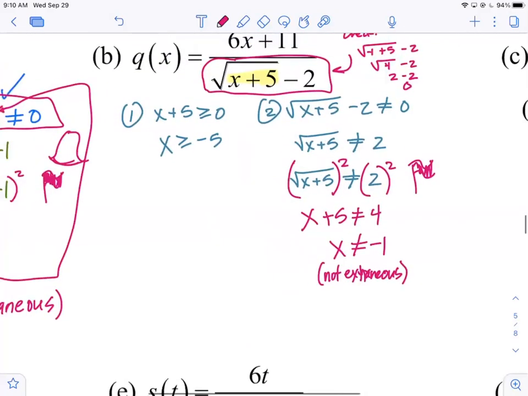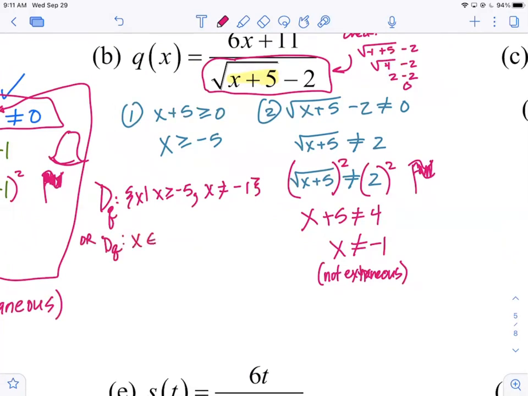Do we need to step over it? Yes. Now, going back to what I said also, we don't want to doubly exclude anything. Is -1 bigger than -5? Yes. So we do need to step over it. So here we go. D sub q is the set of all x such that x is greater than or equal to -5, comma, don't use -1. Or in interval notation, which you could choose on the free response, x epsilon, -5 with a bracket, comma, -1, parentheses, step over it, and then go to infinity. Okay?